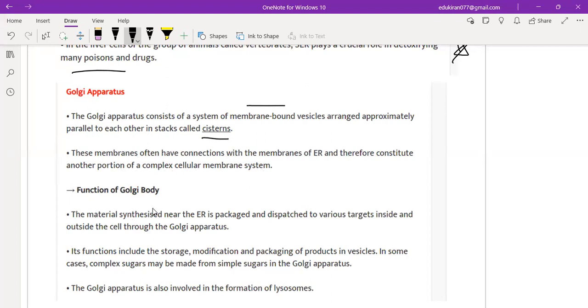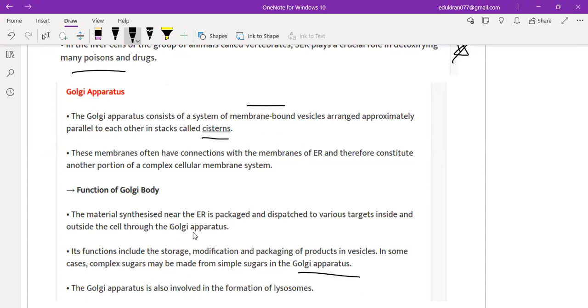The material synthesized near the ER is packaged and dispatched to various targets inside and outside the cell through the Golgi apparatus. Its functions include the storage, modification, and packaging of products in vesicles. In some cases, complex sugar may be made from simple sugar in the Golgi apparatus. The Golgi apparatus is also involved in the formation of lysosomes.